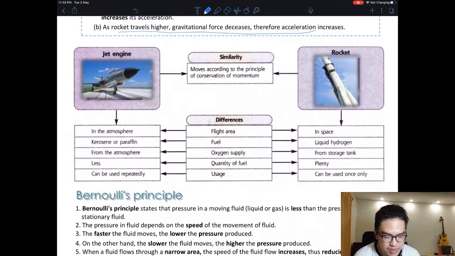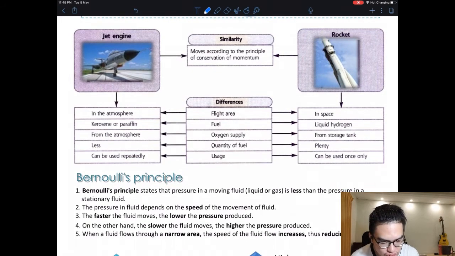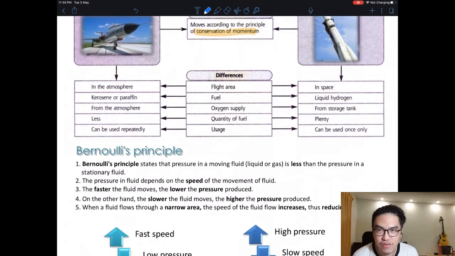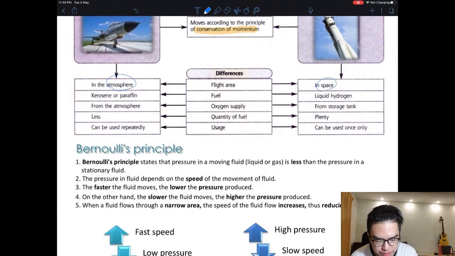Okay, so what are the similarities? They move according to conservation of momentum, like I said just now. Okay, they use momentum. So the differences: this is in the atmosphere, of course, jet fuel. This is in space. This uses kerosene or paraffin or jet fuel. This uses hydrogen. So oxygen is from the atmosphere, this is from storage.